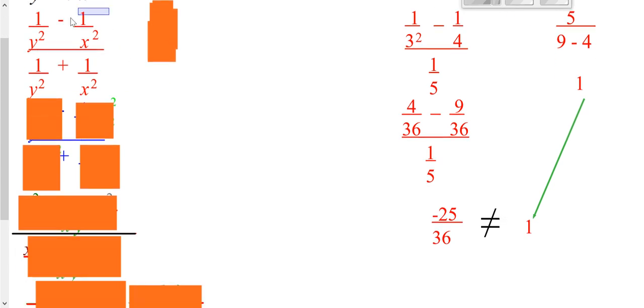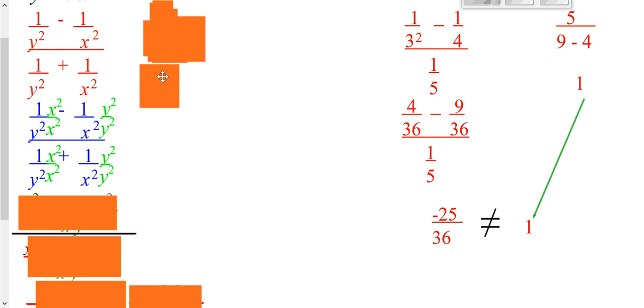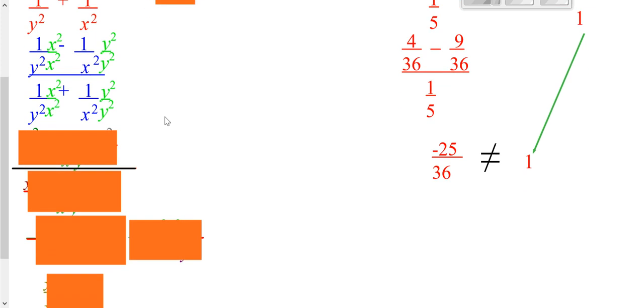So now all we have to do is do a common denominator here on the top, which would be x squared y squared. So the first fraction needs an x squared top and bottom. The second fraction, to get our common denominator, would need a y squared top and bottom. Similarly, on the bottom here, our common denominator is x squared y squared. So the first fraction needs an x squared top and bottom, and a y squared top and bottom for the second one. Remember, each one of these green fractions is really a special form of 1.